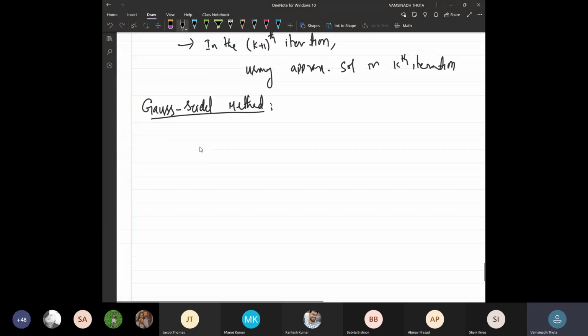But the Gauss-Seidel method is not like this. Assume that we are evaluating the k plus 1th iteration for the first variable.